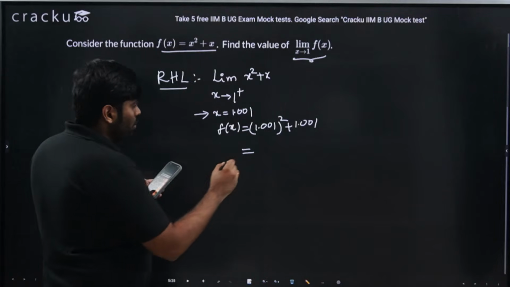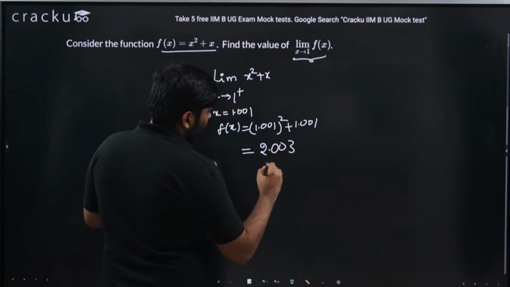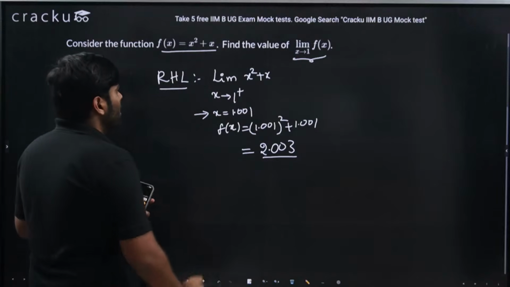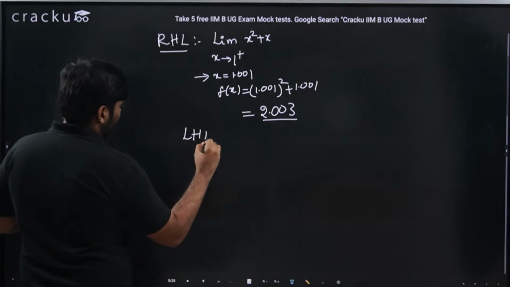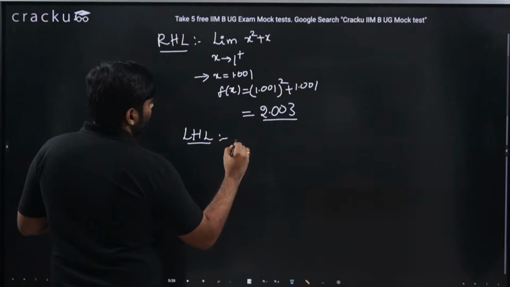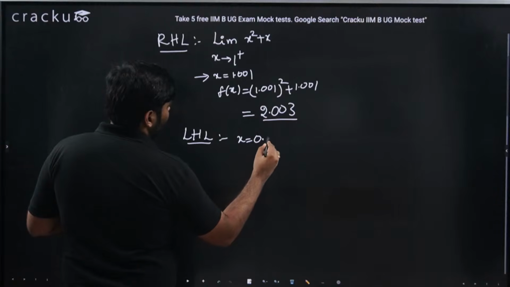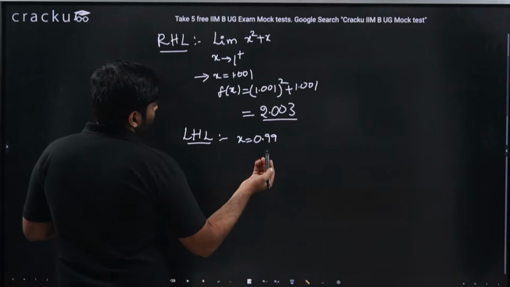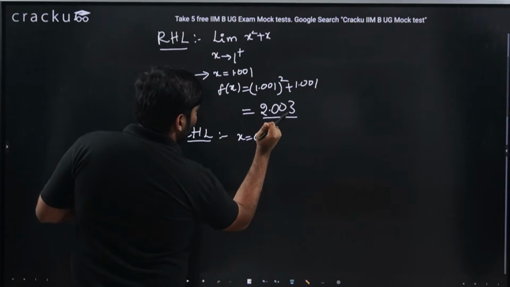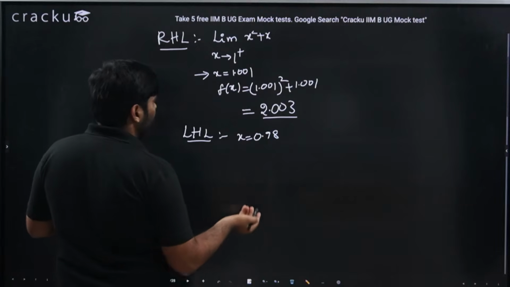So this entire value would be 2.003. Similarly, now let us check for the left hand limit. This would be what? Let's take x which is less than 1. Let's take 0.99. Or for the sake of even better understanding, let's take 0.98. Still that should be fine.